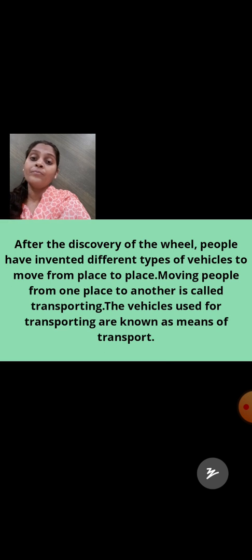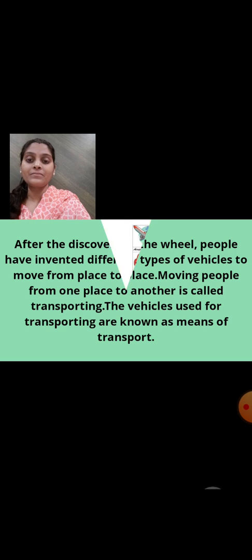When the wheel was invented, some changes were made in the wheel, and now we can see many different types of wheels, big wheels, small wheels, yes or no? So it is easy for us now to travel from one place to another. Moving people or things from one place to another is known as transporting, and the vehicle used for this is known as means of transport.